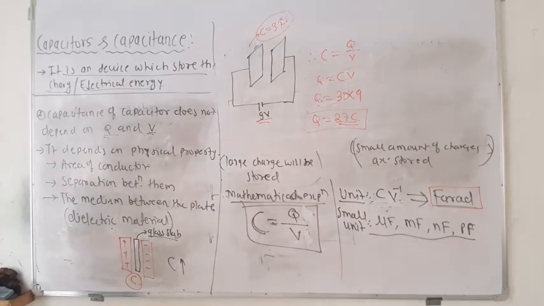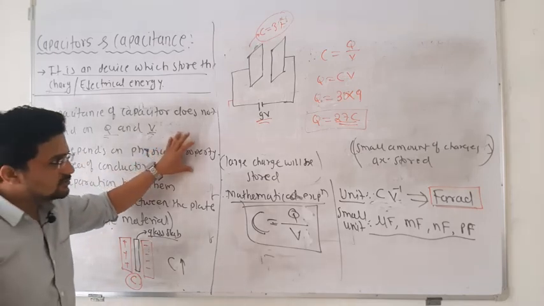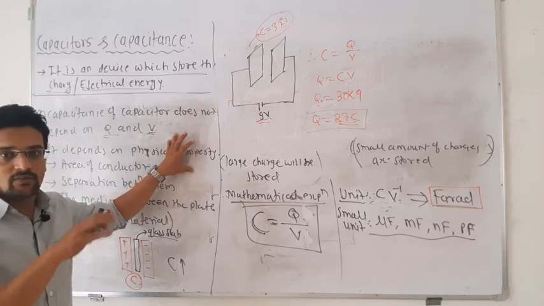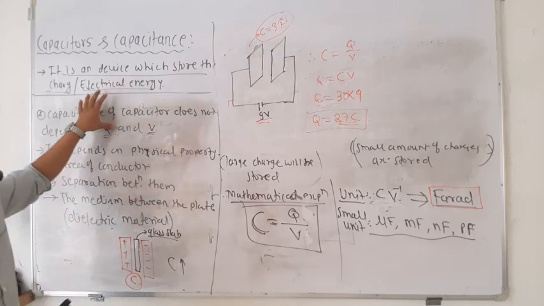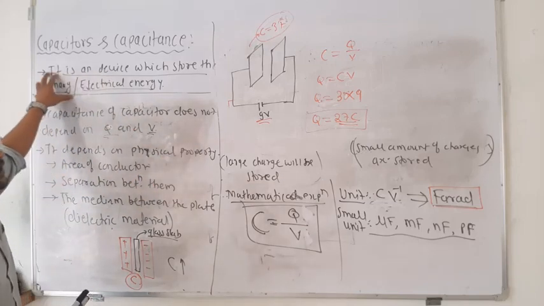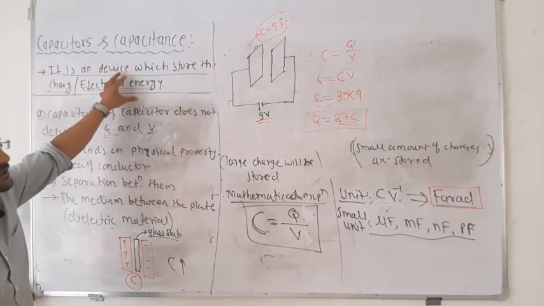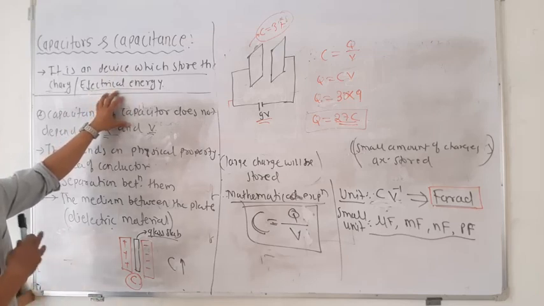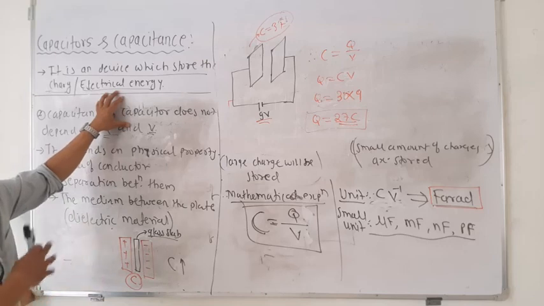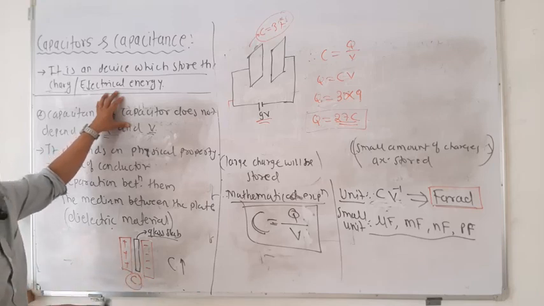Then remember the difference between the capacitor and the cell, as already told. What exactly is the capacitor? A capacitor is a system of two conductors, oppositely charged, separated by some distance. What does the capacitor store? It stores charge or electrical energy which dissipates instantaneously. Within a short time it will dissipate a large amount of electrical energy, but a battery dissipates a small amount of energy throughout a longer time.